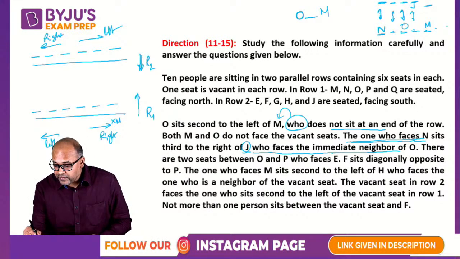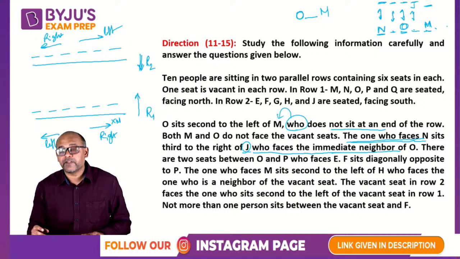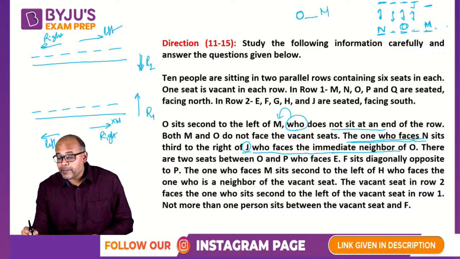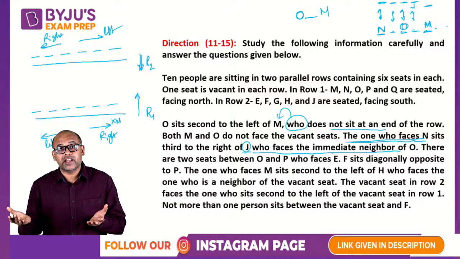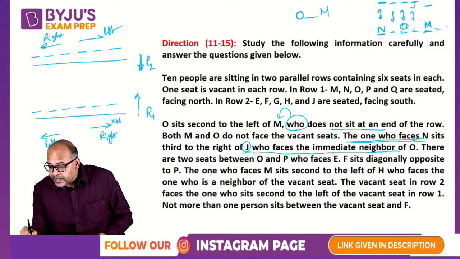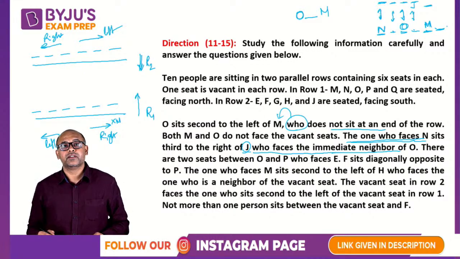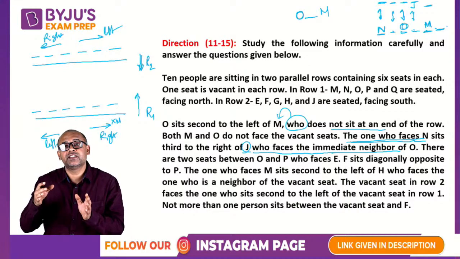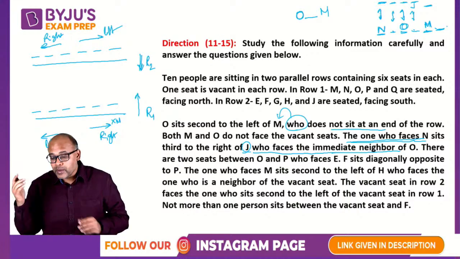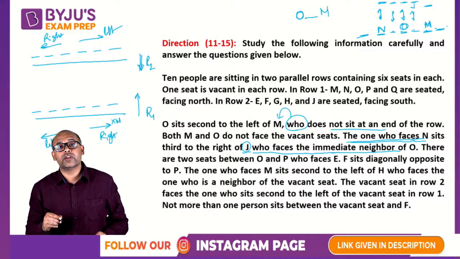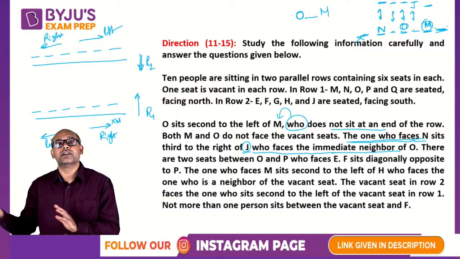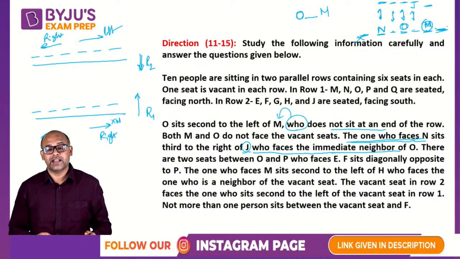So we have N, we have O, we have M, and 5 positions. Now obviously M is not sitting at the extreme end, which means somebody else should be sitting to the right. The 6th seat should be to the right side of M, because if I put the 6th seat somewhere over here, then M will be at the extreme end. That is not possible. So it's not here. The extra seat is to the right side.